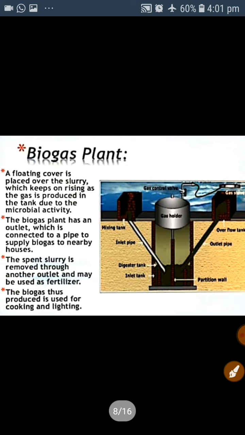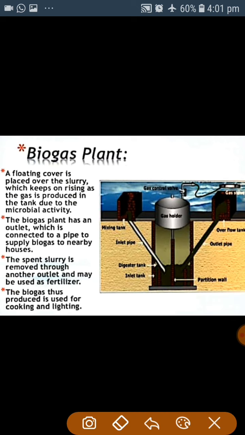Now this is the diagram of the biogas plant. This biogas plant consists of this concrete tank. It is called the digestion tank. It has one inlet and two outlets. The inlet is the one in which bio waste and slurry of dung are fed.